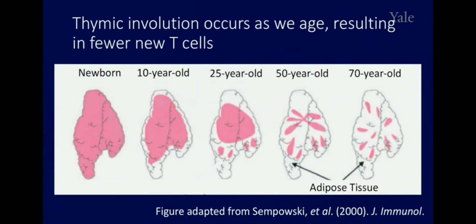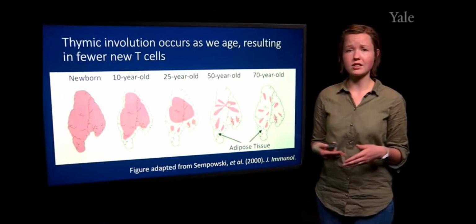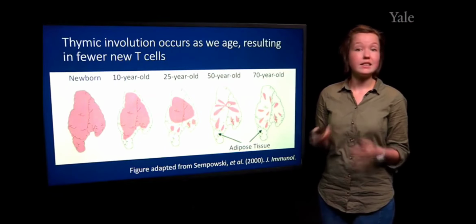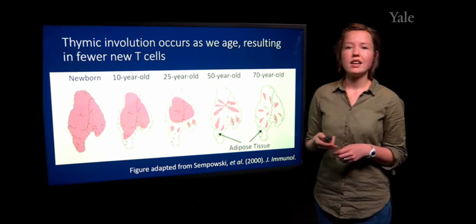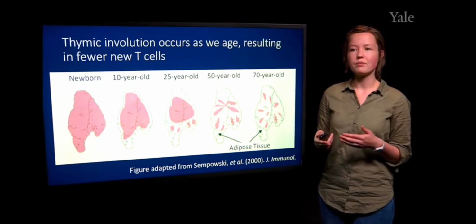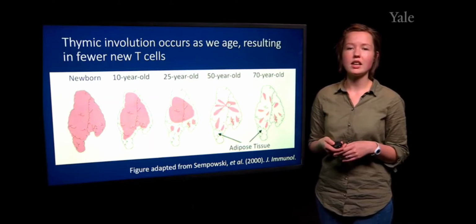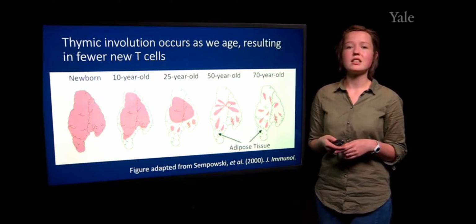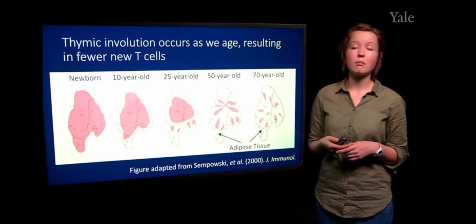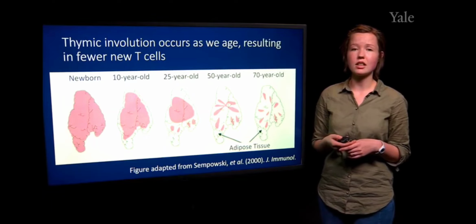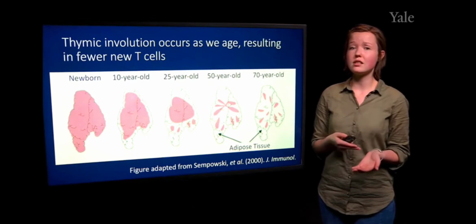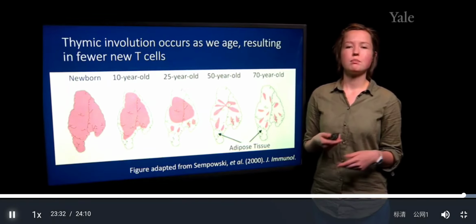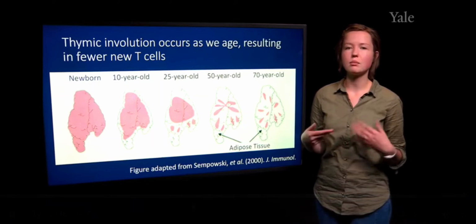Now, you may be wondering, does this lead to us not having T cells later in life? But do not worry. The T cells at this point are longer lived. So one of the key contrasts between T cell development and B cell development and maturation is that T cells in circulation are much longer lived than B cells in circulation. So even though you produce most of your T cells early on in life, they will continue to live on with you, whereas B cells are short-lived and they're constantly produced throughout your entire life. So this